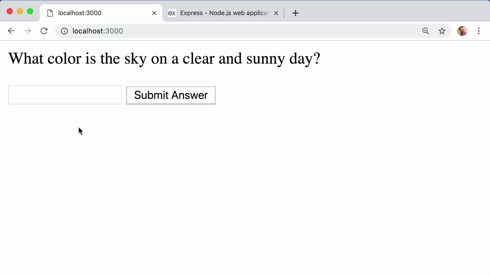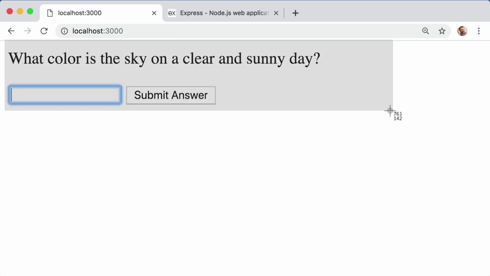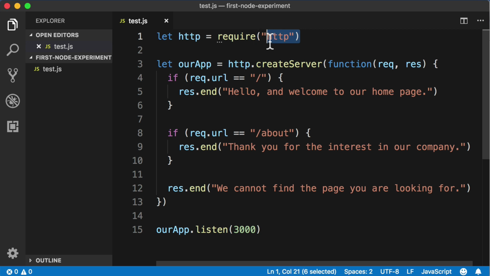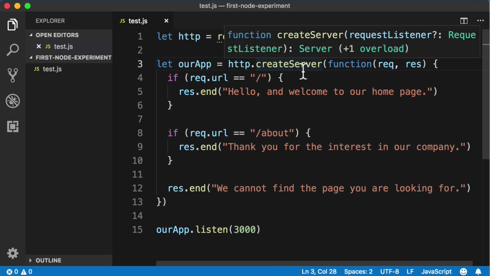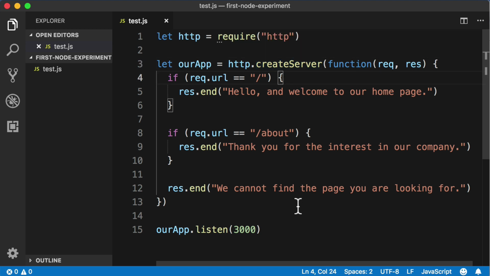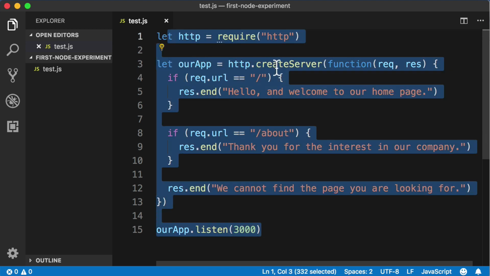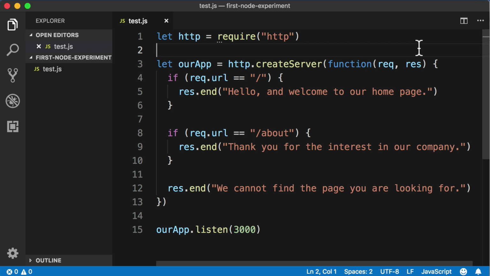So we're starting simple here and just checking to see if the user types in blue or not, but we need to learn how to walk before we can run. So how can we start building this together? Where do we begin? Well, in our previous lesson, we used the HTTP functionality of Node to set up a basic server. So as we've already seen, we can technically create a server this way, but the truth is that you can use Node to build just about anything, not just web servers.